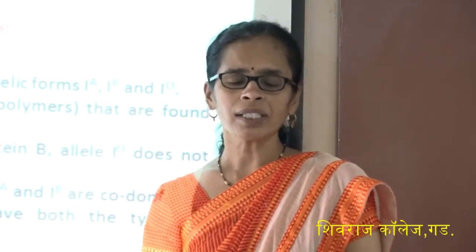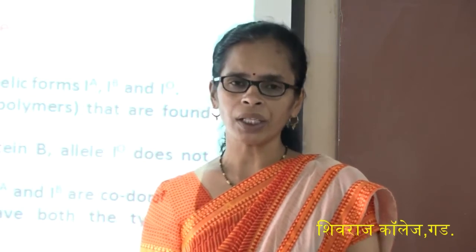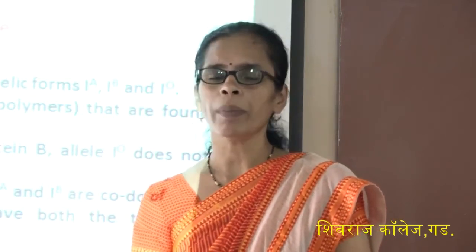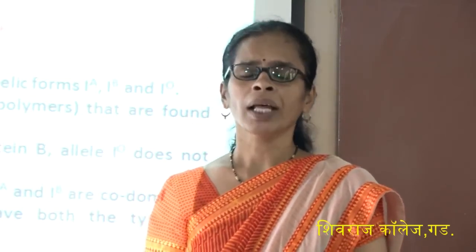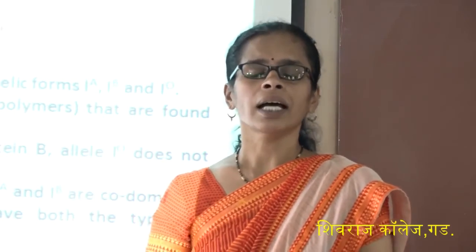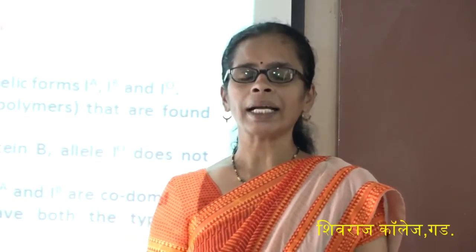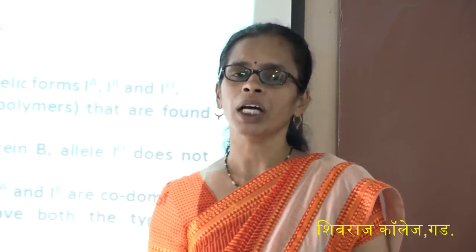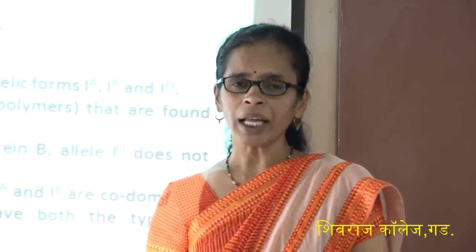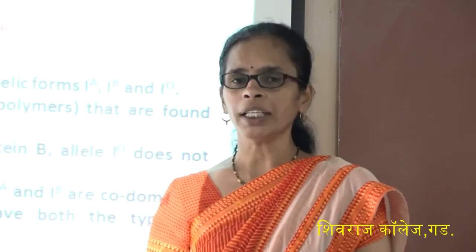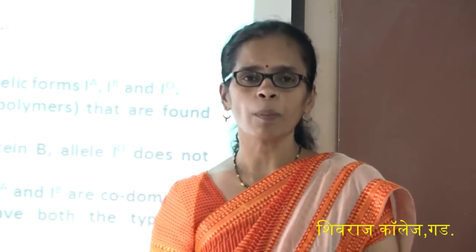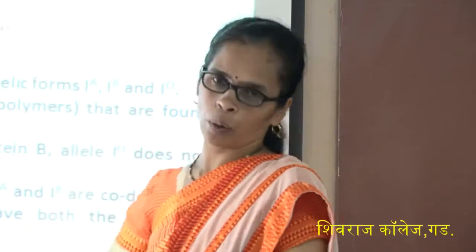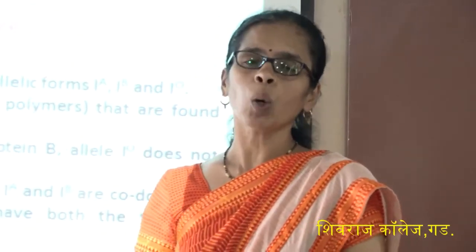So we first study incomplete dominance, which is a deviation from Mendel's law. It says that not every character is dominant, but at the same time it shows incomplete dominance. Similarly, another deviation from Mendel's law is codominance. What is meant by codominance?